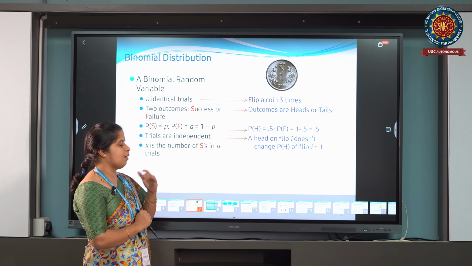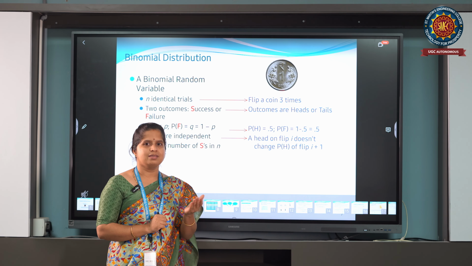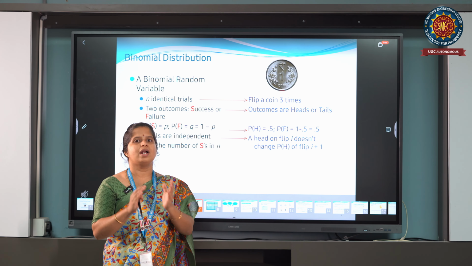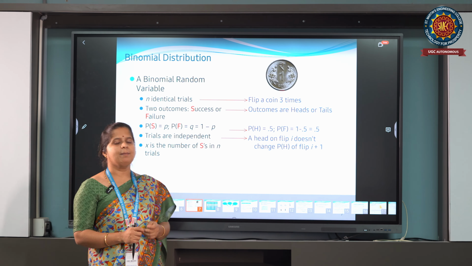If x is the number of successes, then x can take values 0, 1, 2, 3 up to n. Suppose I am tossing 3 coins simultaneously, then I will get totally 8 possible outcomes in my sample space.